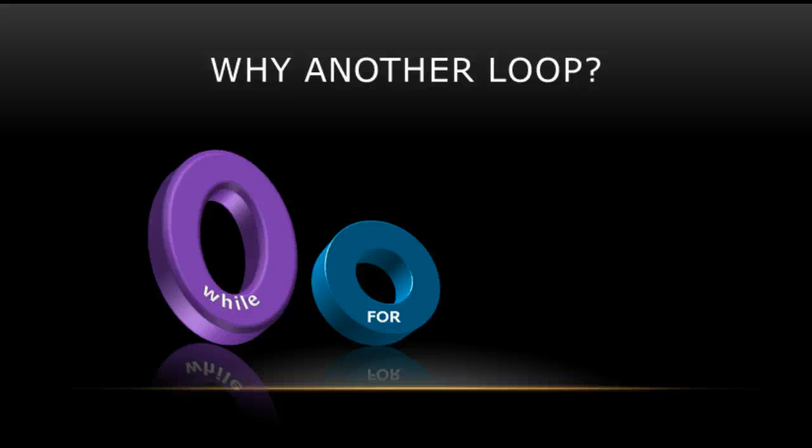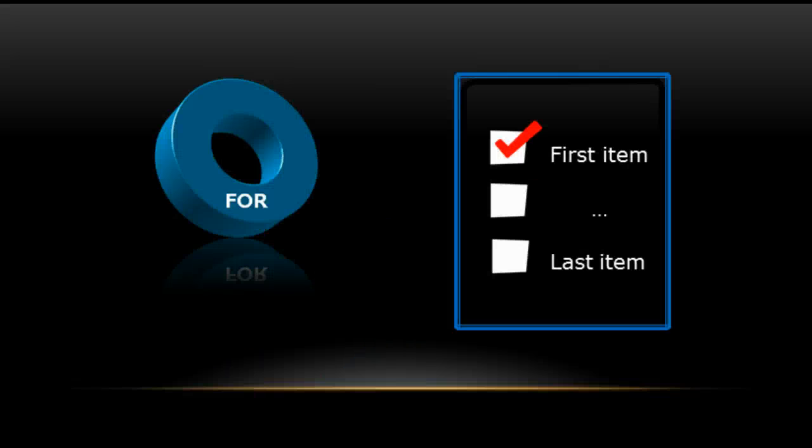You might be wondering, Jules, we've already learned for loops, so why do we need to know another loop? The answer is because for loops are too limited to do everything we want. A for loop can iterate through a ridiculously long list, but it still has to have a finite list. So I have to know initially the maximum number of times I want it to loop. But what happens if I don't know how many times I'll need? What if I might not even have to loop at all, but I don't know yet?